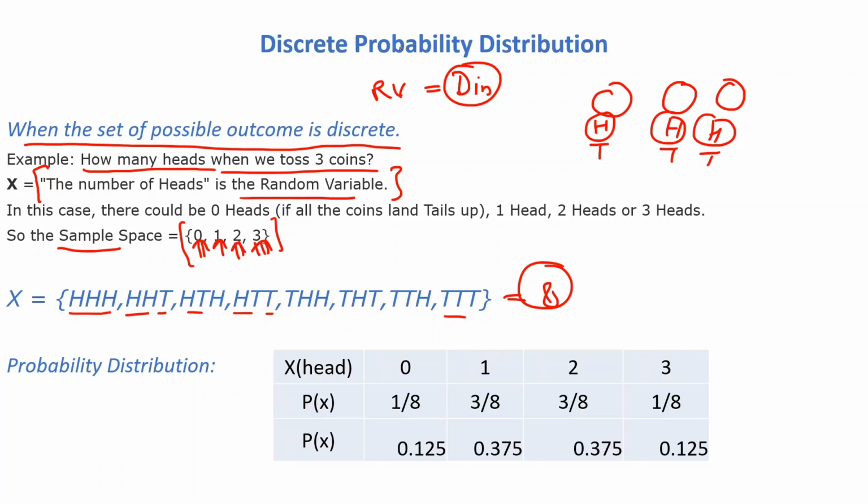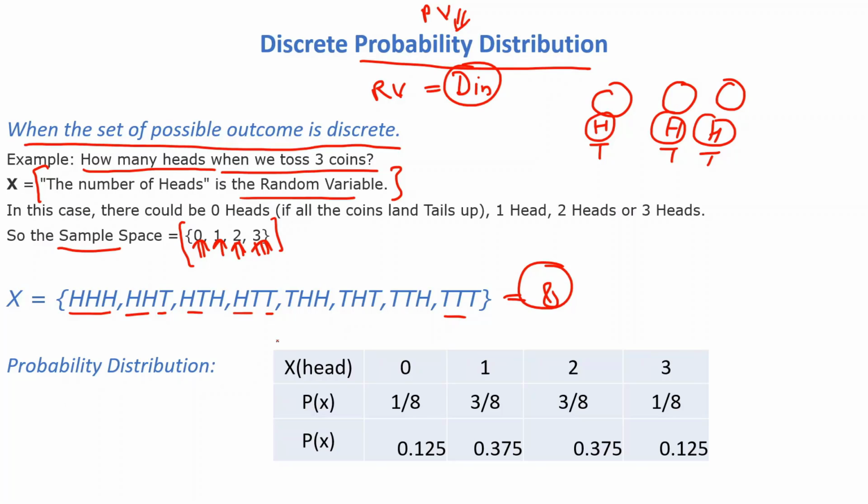So what is the probability distribution? Probability distribution means when we distribute the possible values in the form of probability, that is called a probability distribution.